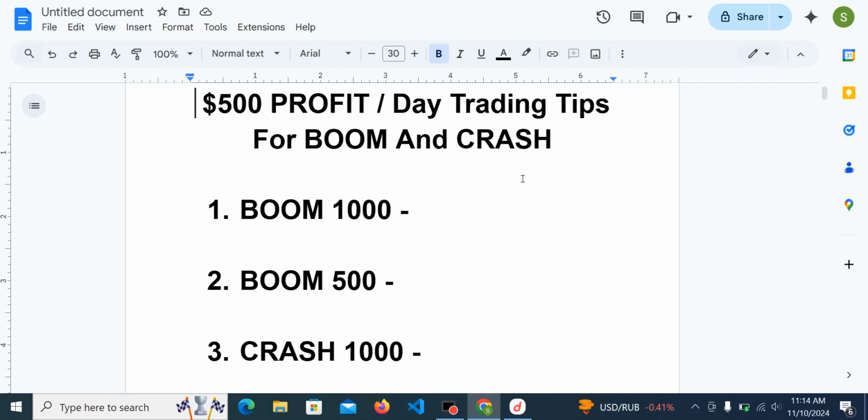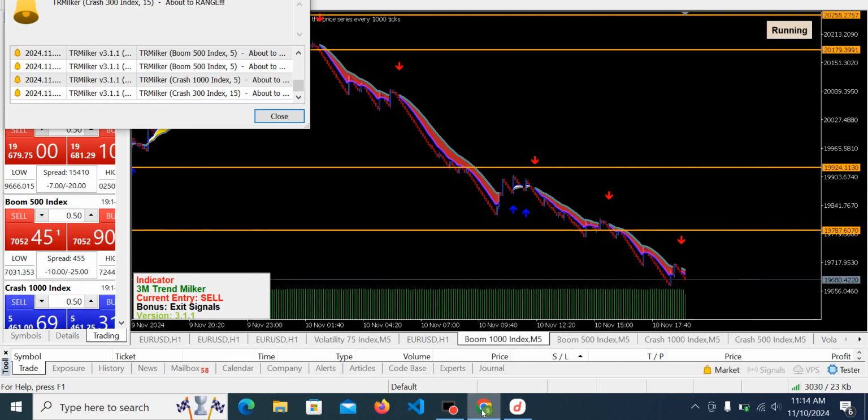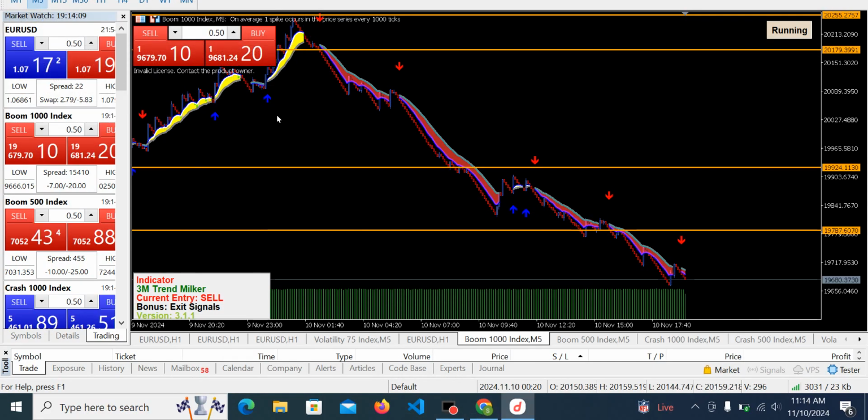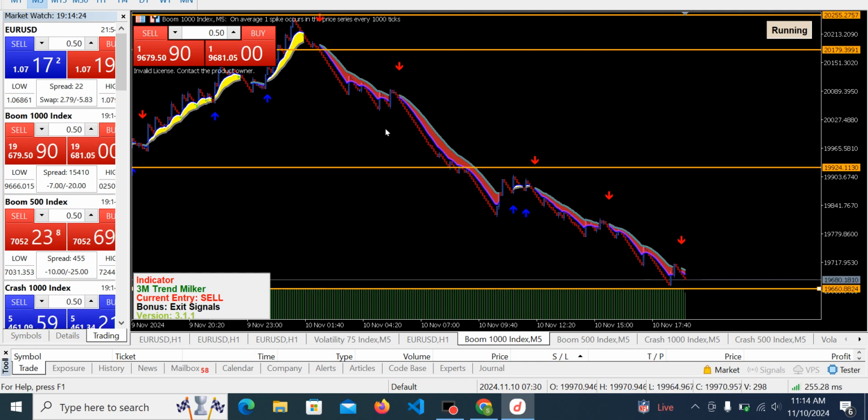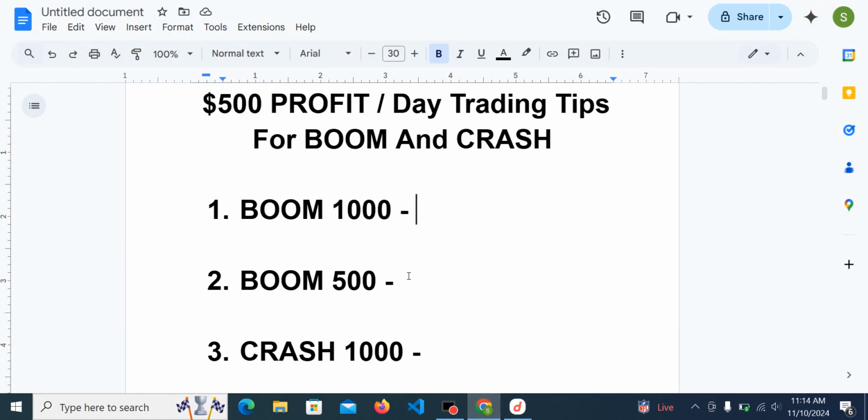Okay, so quickly let's go straight into what we have right here, starting with Boom 1000. Okay guys, this is Boom 1000, and this has been on a downtrend right from this resistance zone, and you can see it has been selling since then. And of course it has gotten to this spot. If it breaks out below it, it's going to sell more. If it does not, it will go back on a buy trend. So this is still selling at the moment until it is unable to break out from that support zone. Okay, so we should watch out for that.